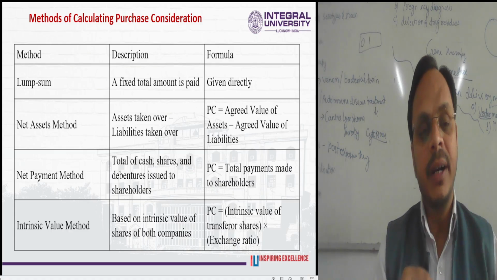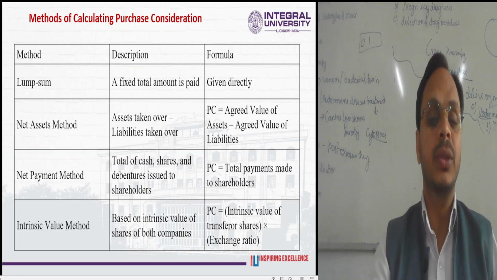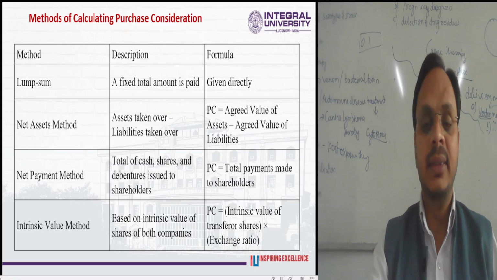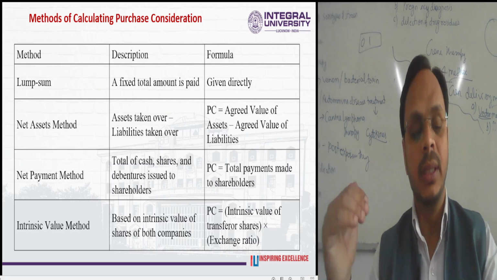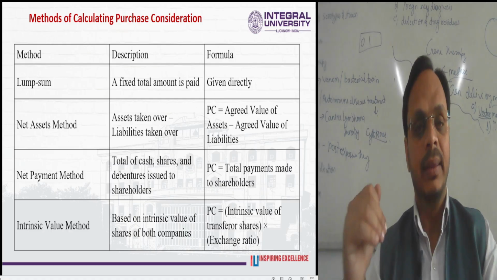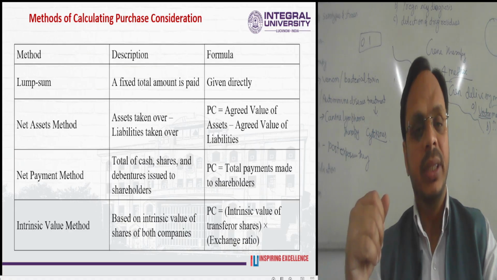Moving ahead, the third method is the net payment method, meaning the total of cash, shares, and debentures issued to the shareholders. So how is the purchase consideration calculated? PC is equal to the total payment made to the shareholders. This is the third method for calculating the purchase consideration.